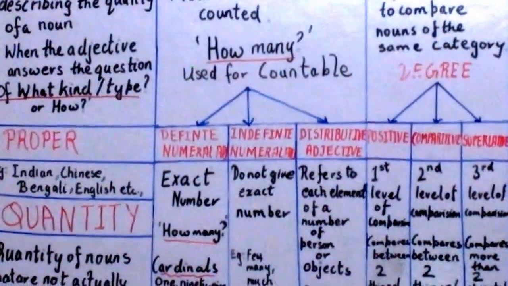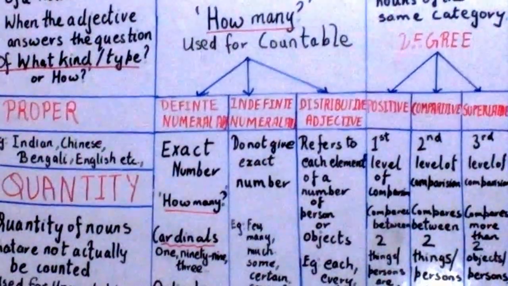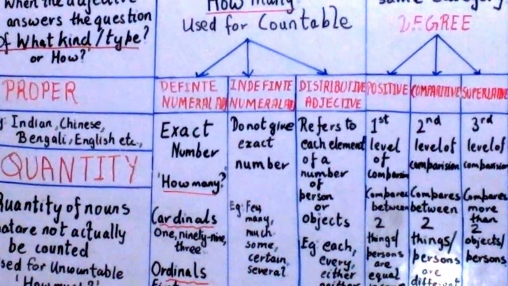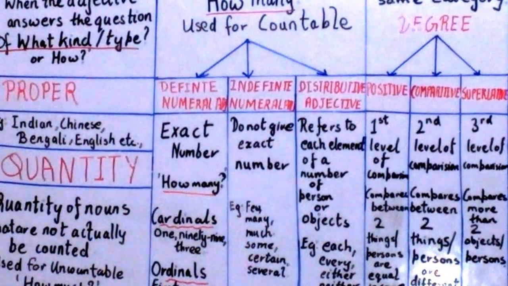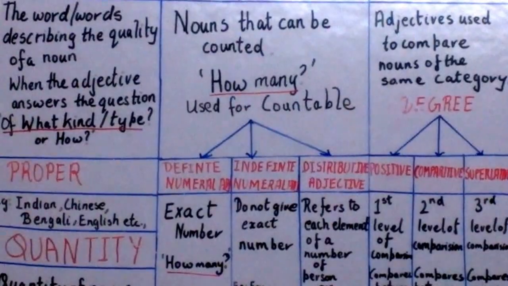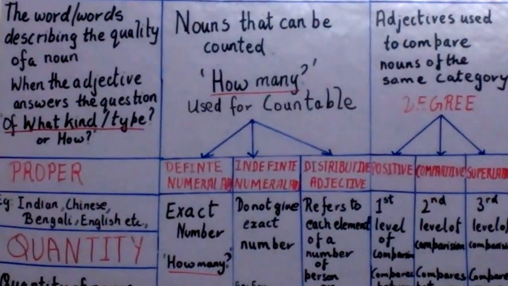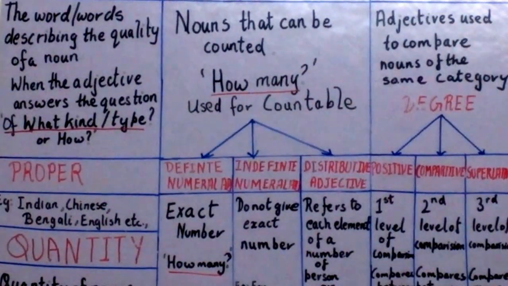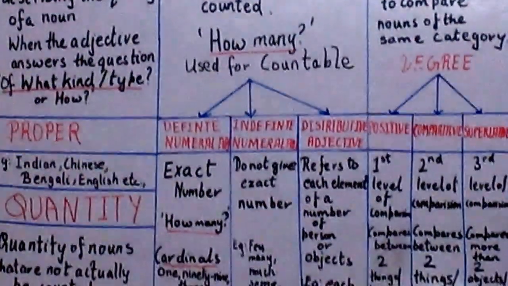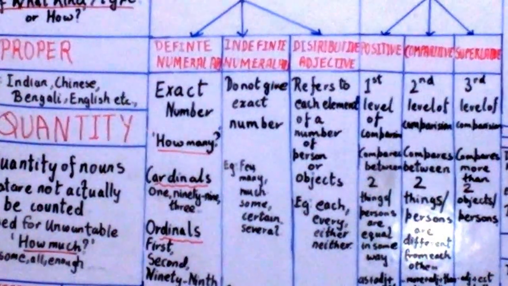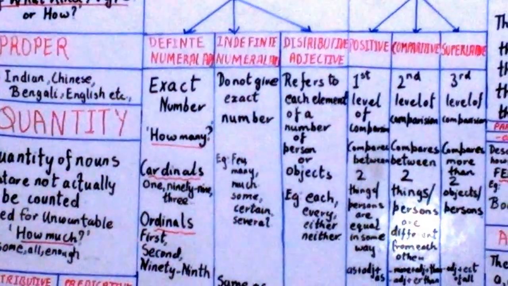Now let us see what is the difference between how much and how many. When we use the question how much as compared to when we ask how many. How much is generally asked for non-countable. How many will be used for countable. Countable nouns are those nouns which we can count like 1, 2, 3, 4. The countable or non-countable words all come before the noun. They tell us about the noun.